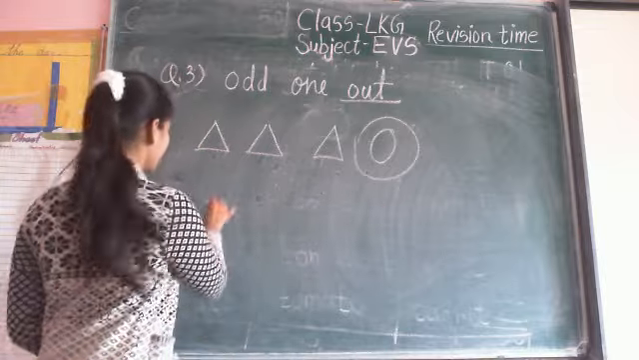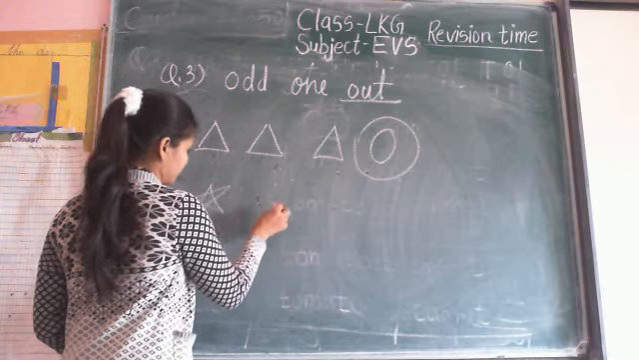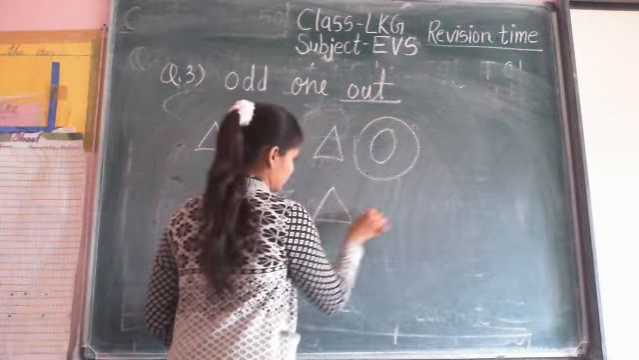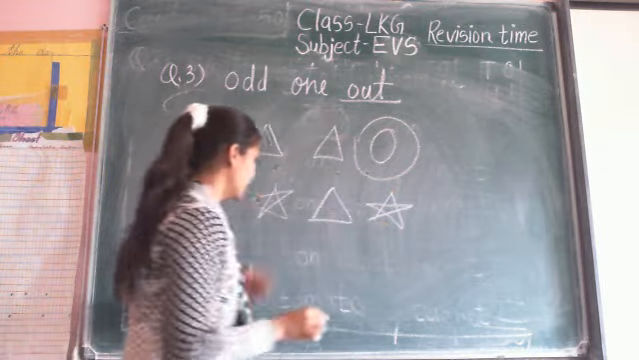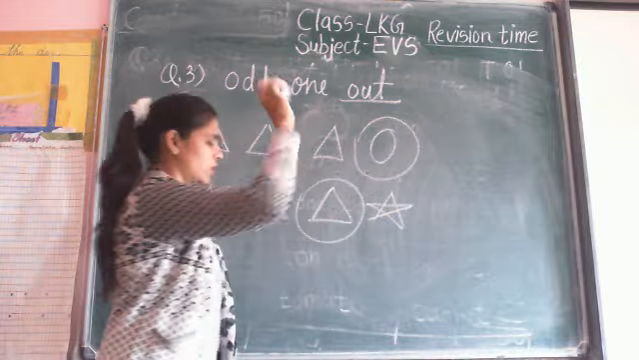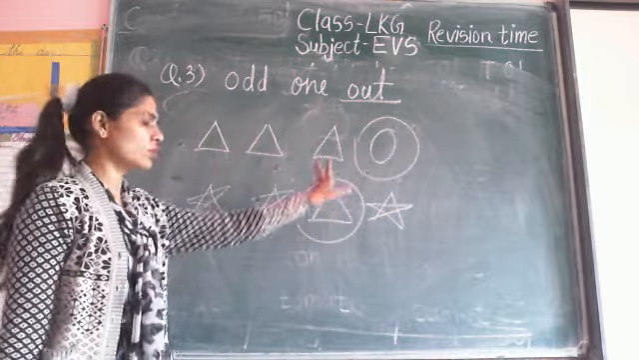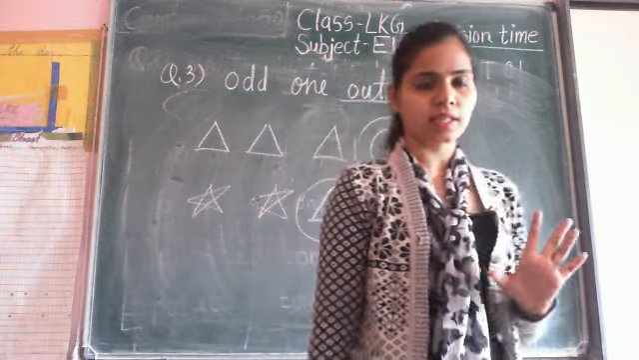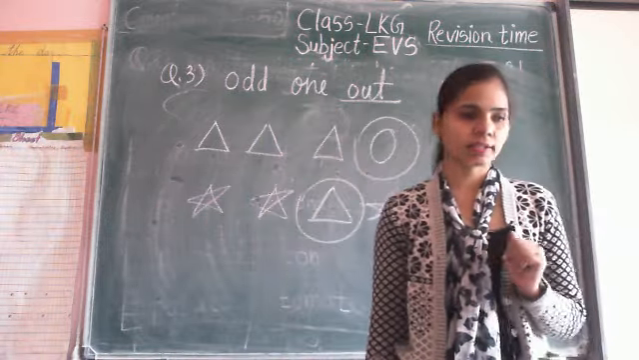Okay. Then stars are there. Here 3 stars are there and 1 is triangle. So you odd one out. आपको odd thing को सर्कल करना है. Odd one out कैसे करना है? Odd thing को सर्कल करना है. Make a circle for odd thing.